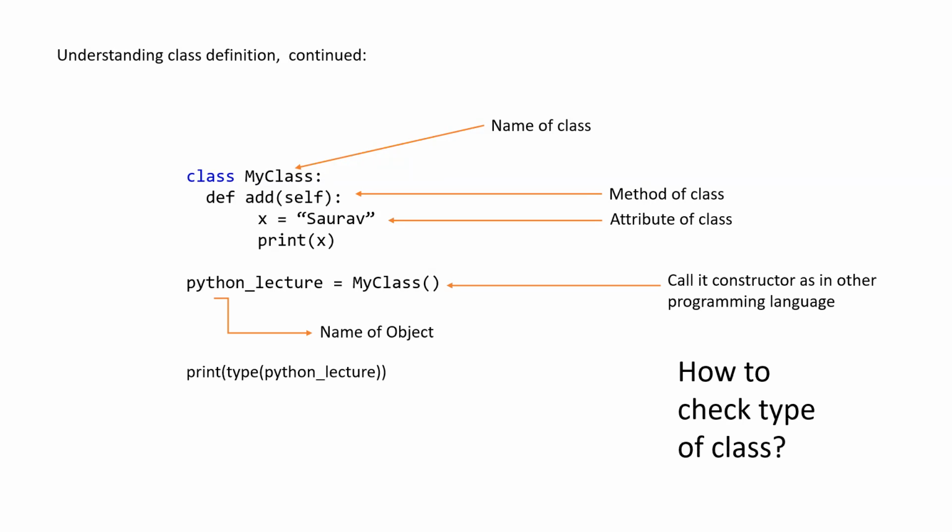Now we discuss how to check the type of the Python class and what the result will be. The result will be that it is a class belonging to my class. We haven't discussed this underscore main underscore main yet, and we might not discuss it today either, because I already told you that this will be discussed after underscore name.